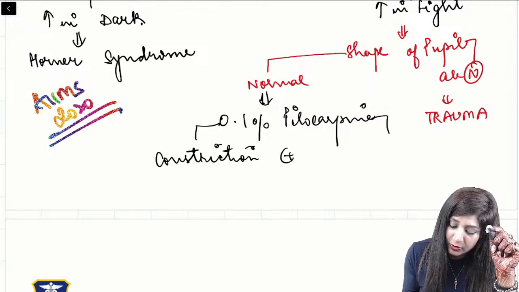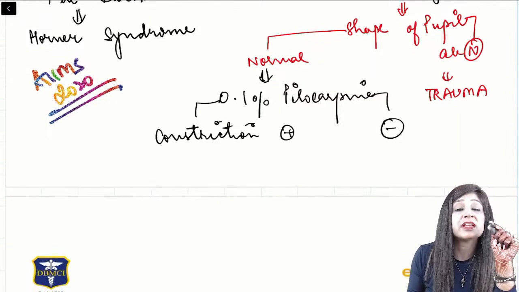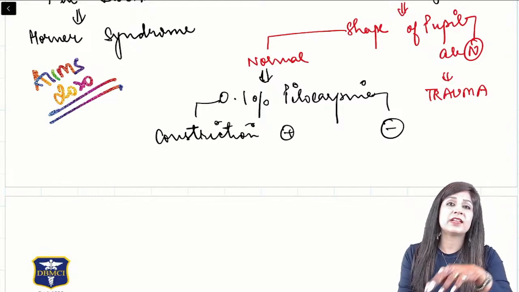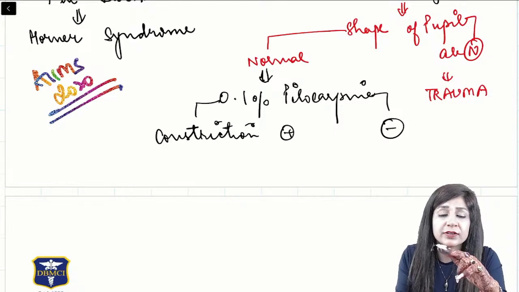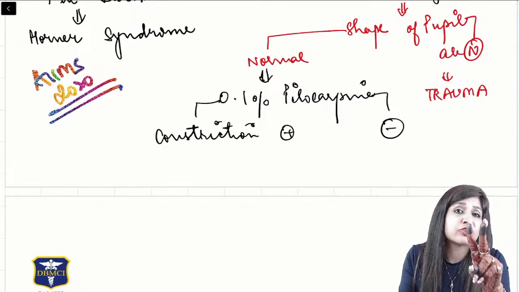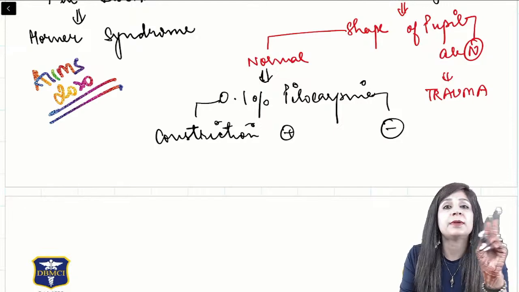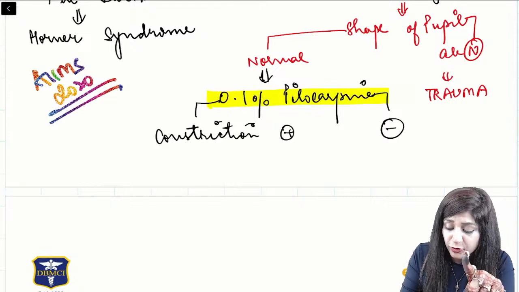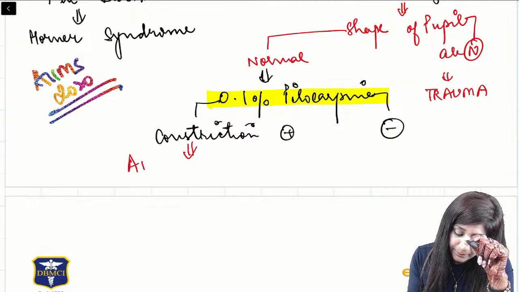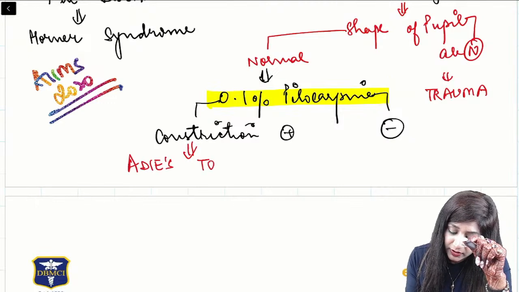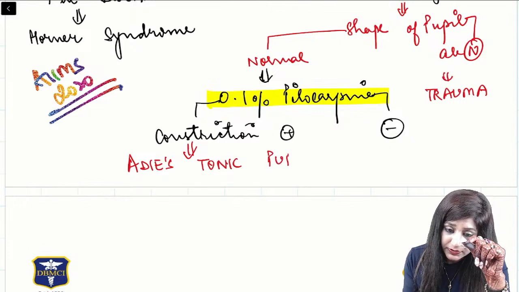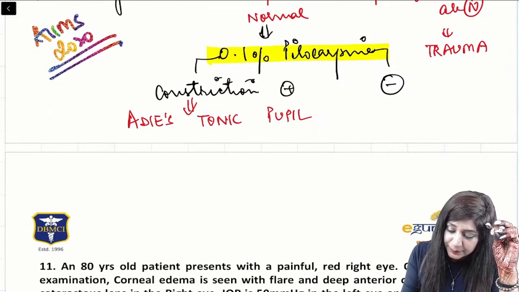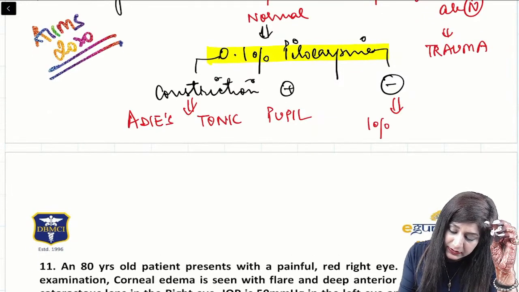Constriction present or absent. If the constriction is present, now very important, there was an AIMS question related to this also, where they had said which of the following are used to find out the diagnosis. In diagnosis there are two kinds of pilocarpine: one is 0.1% pilocarpine and one is 1% pilocarpine. So with 0.1% pilocarpine only one kind of pupil gets constricted, and that is the Eddy's tonic pupil. While if it is absent, then you can give the 1% pilocarpine.